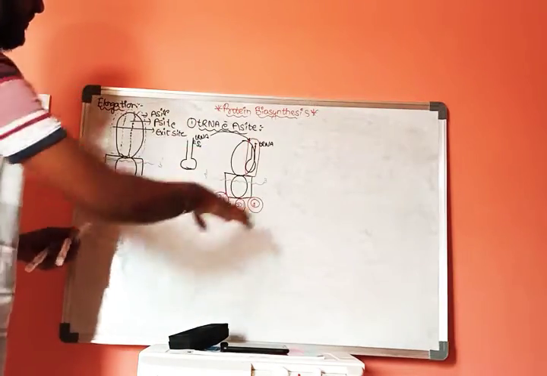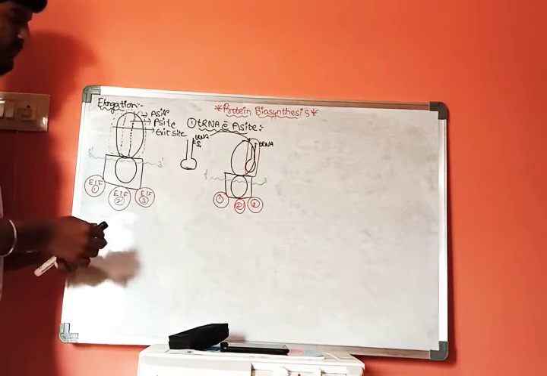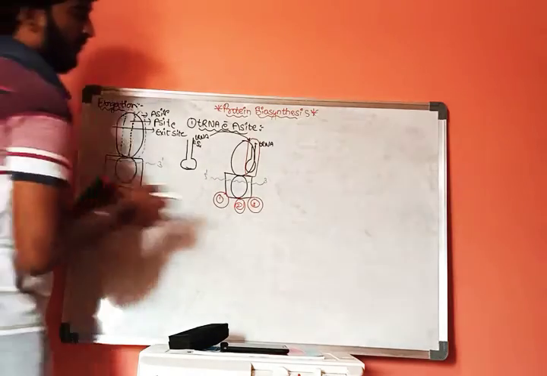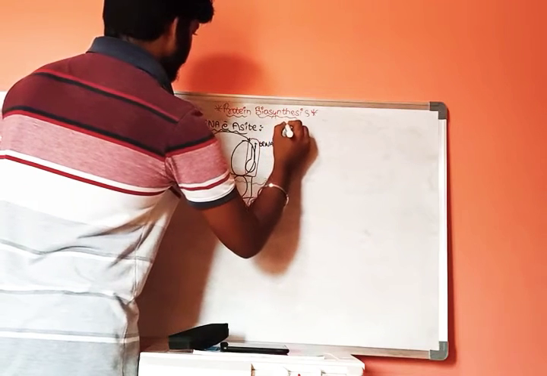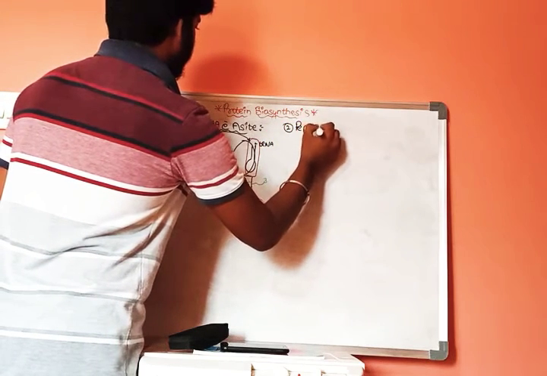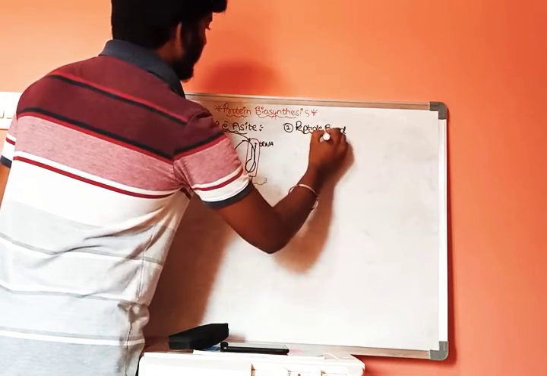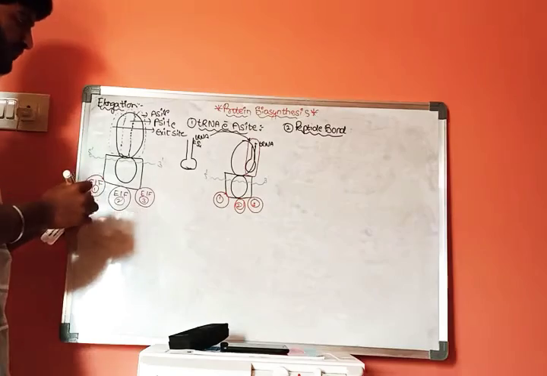This is the first step. And when we come to the second step, that is formation of peptide bond.